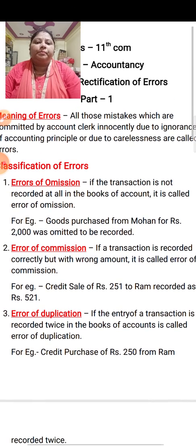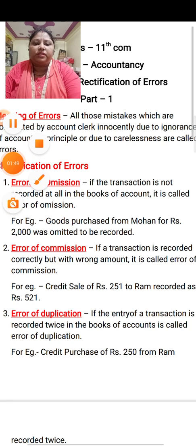Error of omission means omission, forgot to enter, forgot to write any transaction, any amount. So the first error is error of omission. In this, if any transaction is not recorded in the books of account, it is known as error of omission. Now the example is goods purchased from Mohan for rupees 2000 was omitted to be recorded. So this is the example of error of omission.